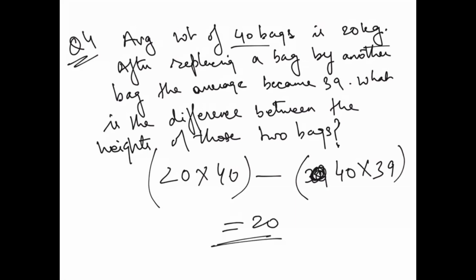So what will be the answer here? It will be 20. Why didn't we change N1 here? See, N1 and N2. Because we said we are replacing a bag, so the number N remains the same. Okay. Let's move on to the next shortcut trick.